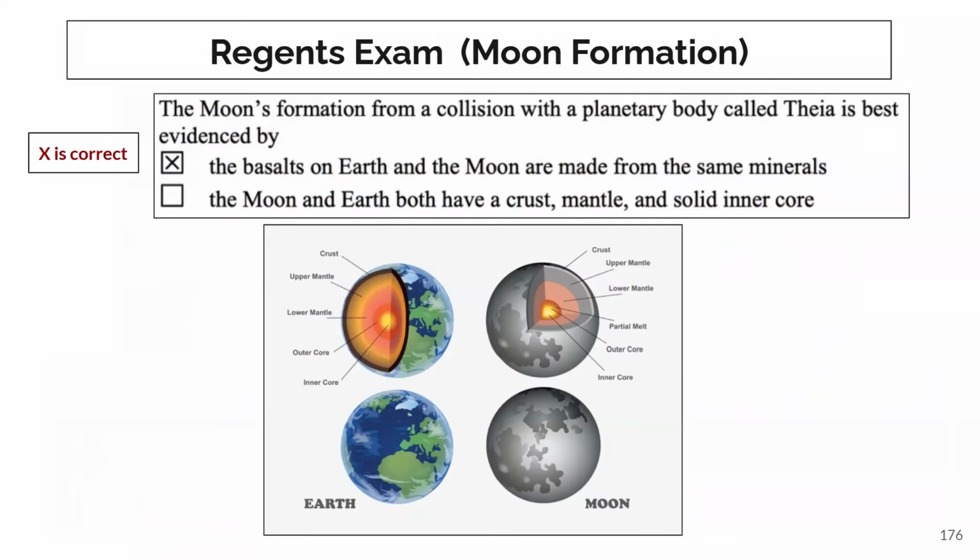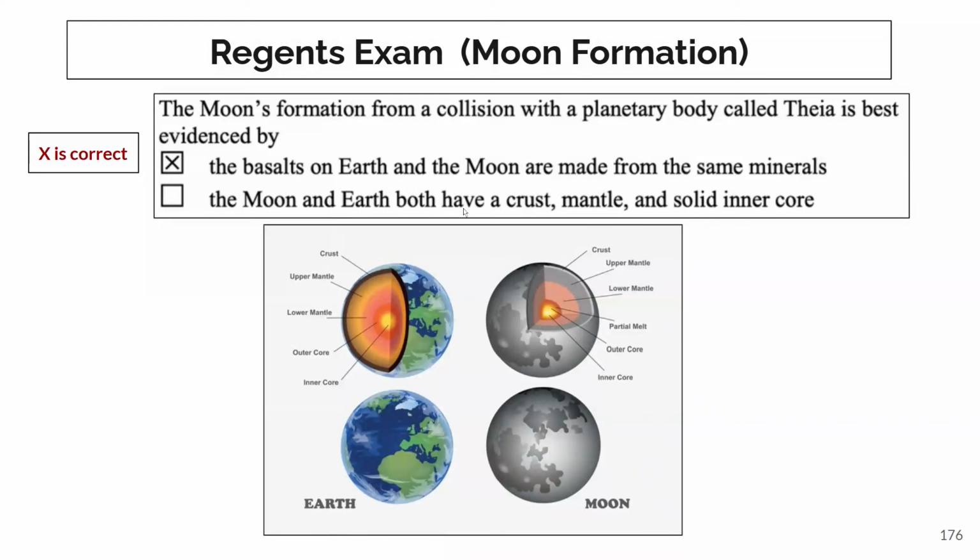So this is a Regents exam question. It says the moon's formation from a collision with a planetary body called Theia is best evidenced by... This should be that the basalt on Earth and the moon are made from the same materials, meaning the rocks on the moon and Earth are made up of the same material. So we think that our Earth collided with Theia to form the moon. The moon came from the Earth.